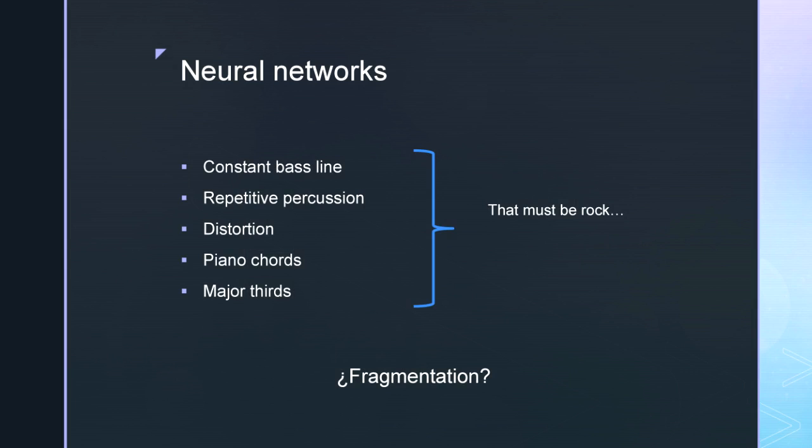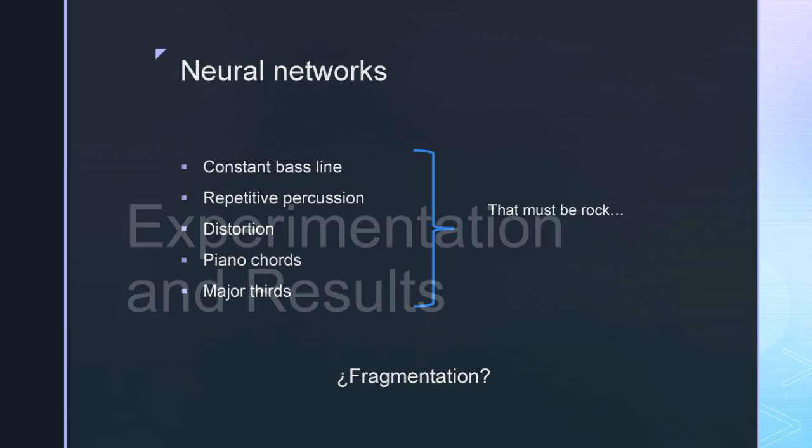The way the neural network works is by analyzing the input, extracting some important characteristics such as constant bassline or repetitive percussion, to finally conclude that a song should mostly belong to one genre, such as rock. This raises another question. Should we split the song and classify each fragment differently?